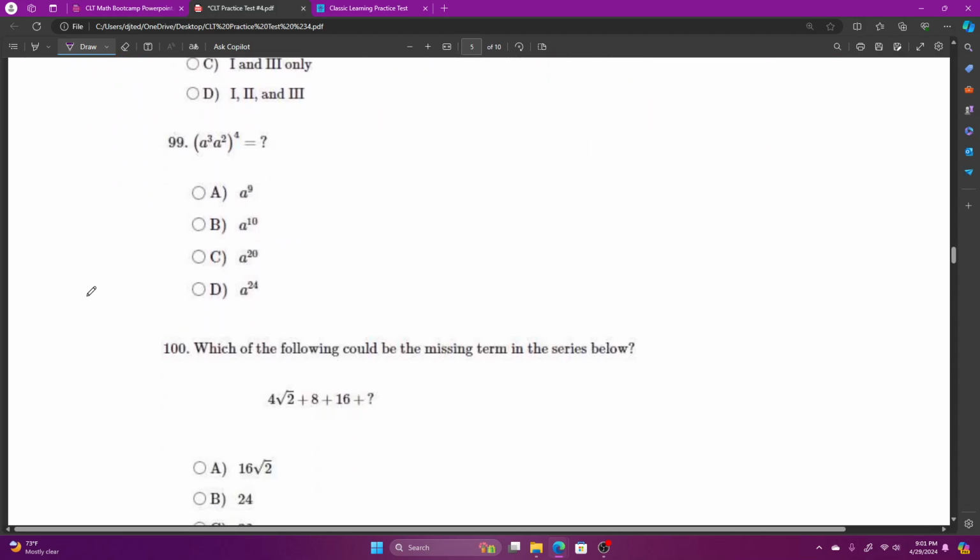Question number 99 says, a cubed times a squared, all to the power of 4, equals what? What does that mean?